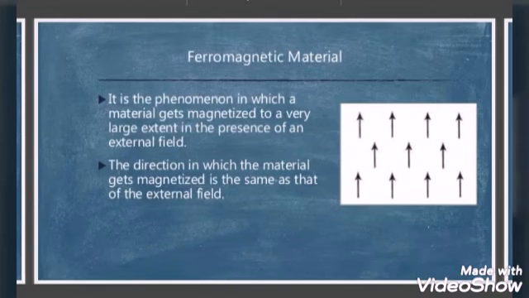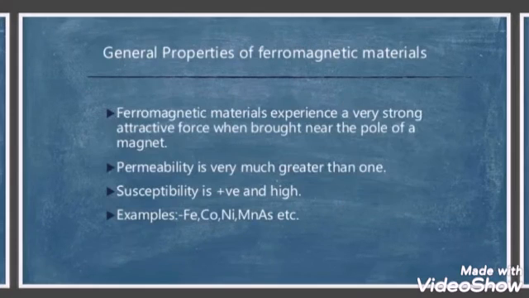Let us study the general properties of ferromagnetic materials. Ferromagnetic materials experience a very strong attractive force when brought near the pole of a magnet. Permeability is very much greater than 1 and susceptibility is positive and high. For example, iron, cobalt, nickel, manganese, etc.